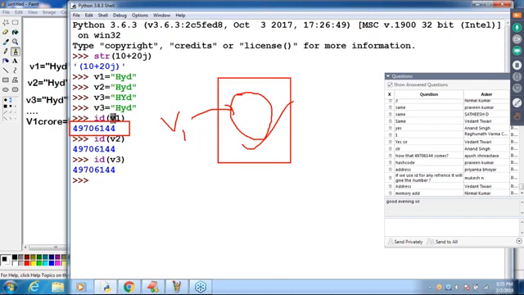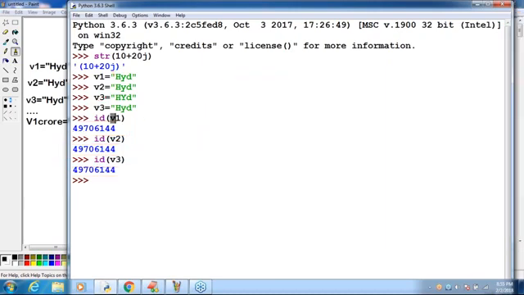Are you getting it? How many Hyderabad objects are there? Only one. The address of V1, the address of V2, the address of V3 are always the same. Are you getting it? Aish, are you able to understand, right? Yes? No response. Are you getting it?